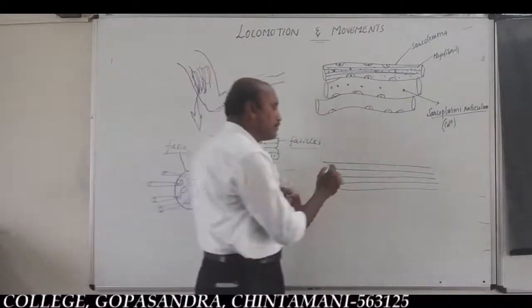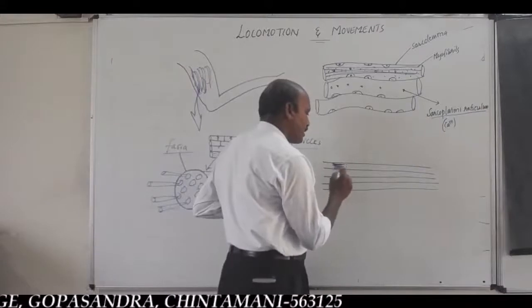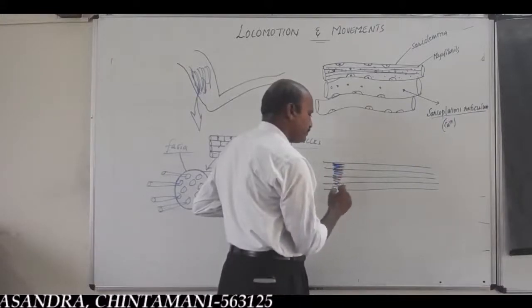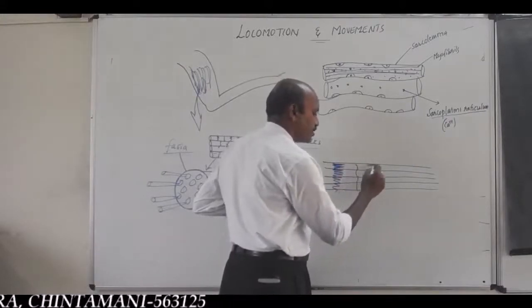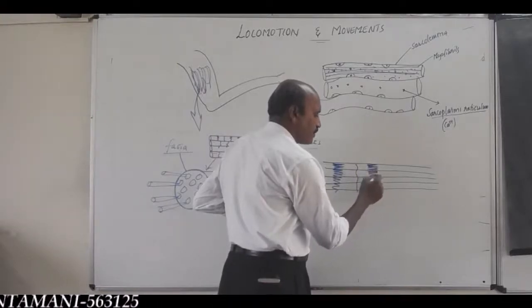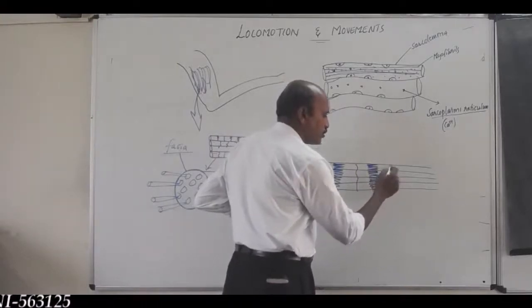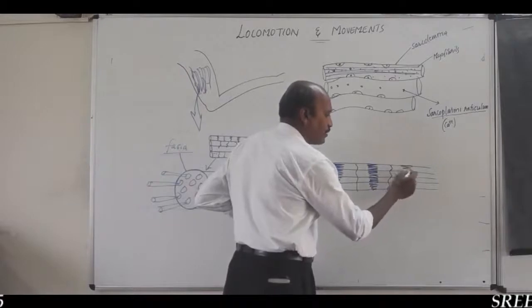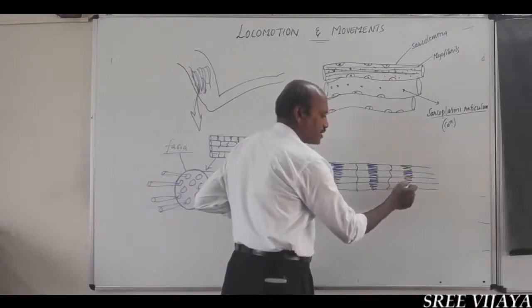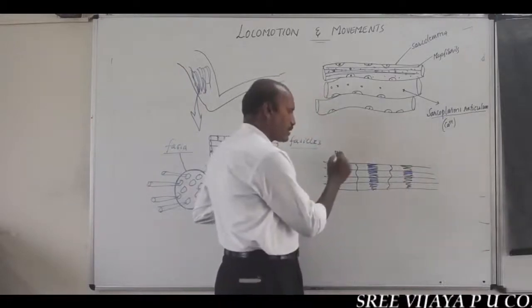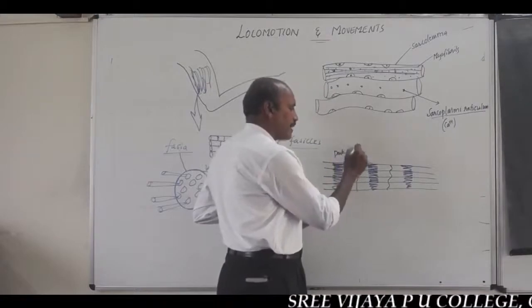Myofibrils exhibit alternating dark and light bands.